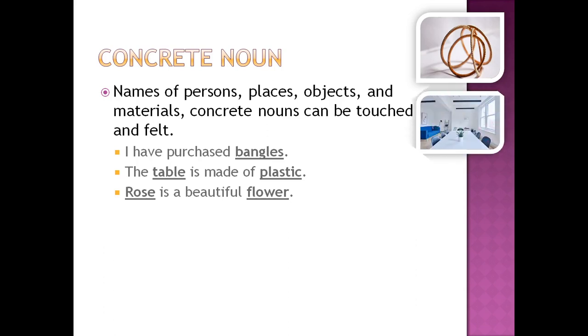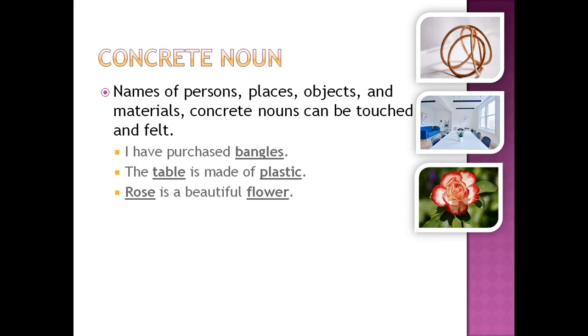The table is made of plastic. Here, table and plastic are concrete nouns as they are materials that we can touch and see. Rose is a beautiful flower. Here, rose and flower are concrete nouns as they are objects that we can touch, see, and smell.